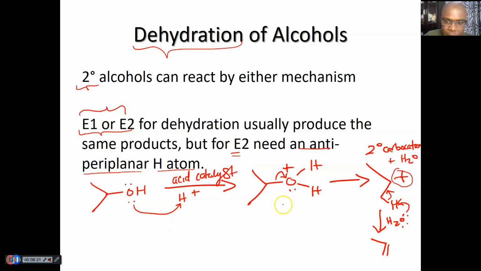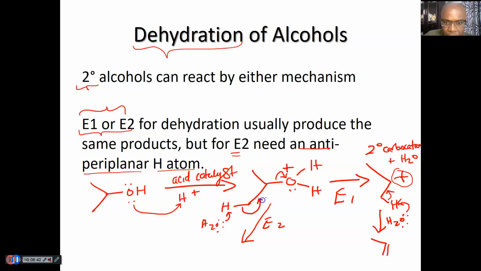That's by E1. This is the E1 mechanism. But from here you can also go E2, where the hydrogen that is 180 degrees to the leaving group can be taken out. So all I need is H2O to take out this hydrogen.